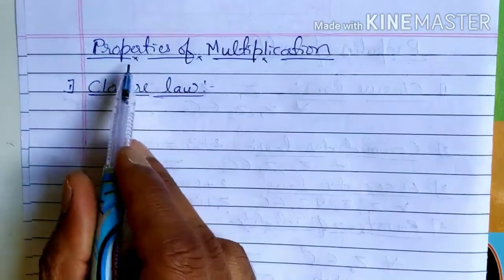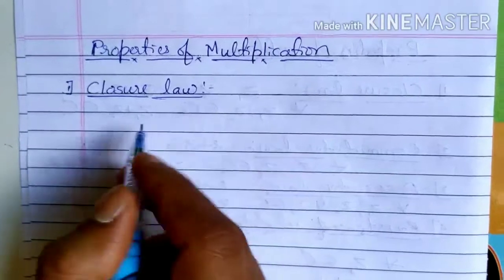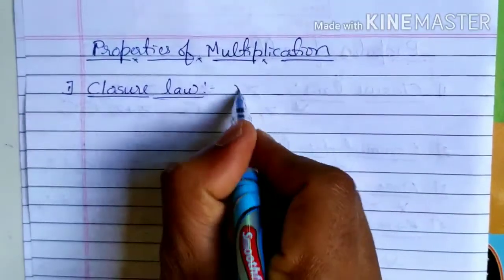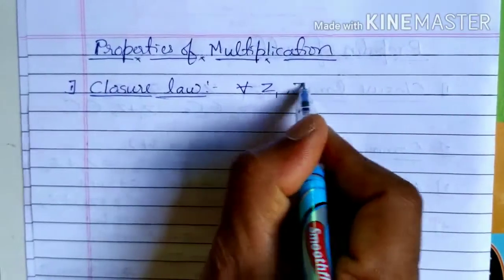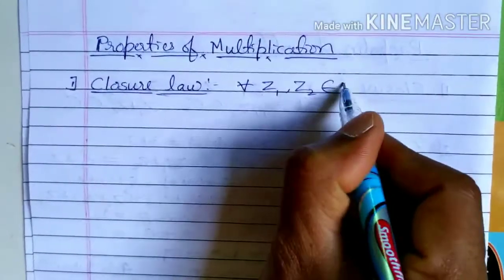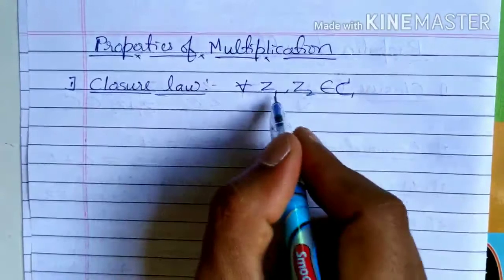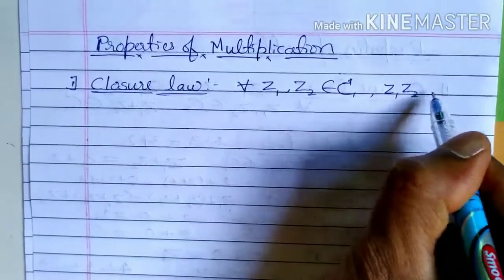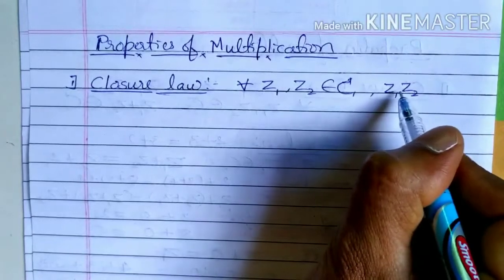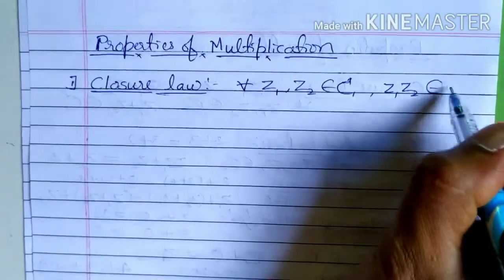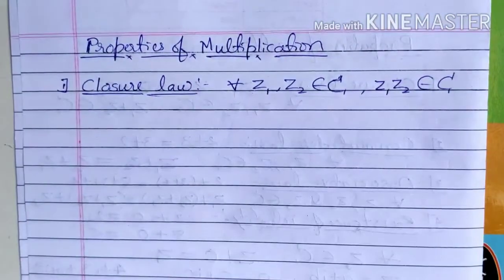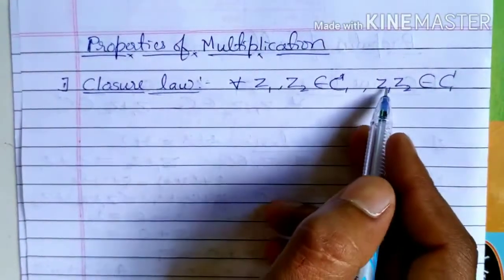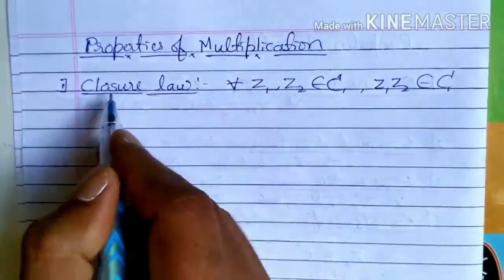So next we shall discuss properties of multiplication. In that, first one, closure law. Same thing here also. If you consider any two complex numbers, z1 and z2, then when you multiply those two complex numbers, z1 into z2, the answer is also a complex number. That is true for any two complex numbers. So that is about closure law.